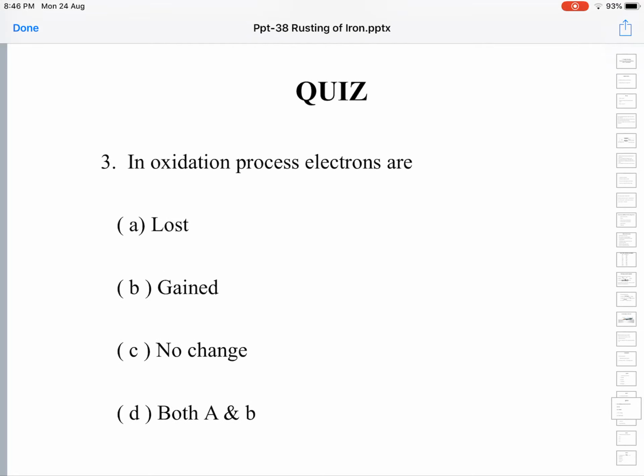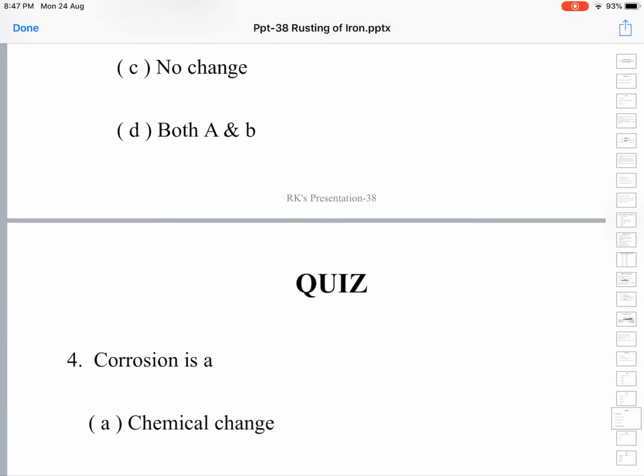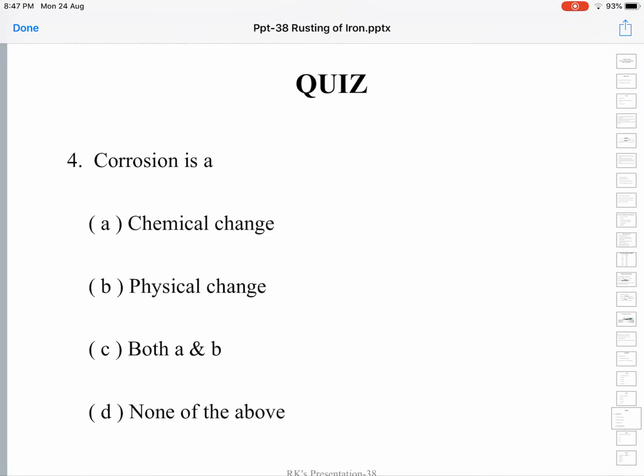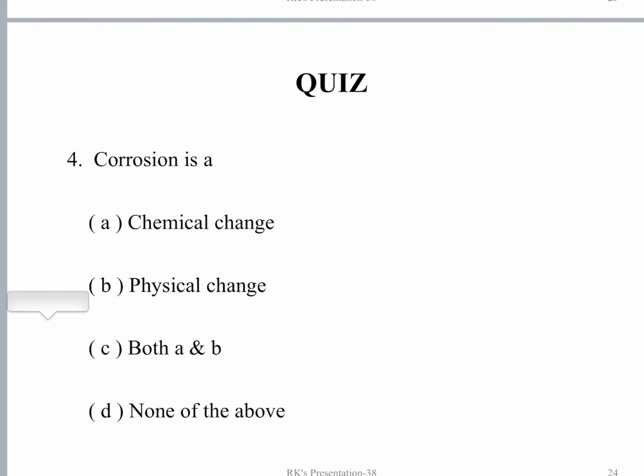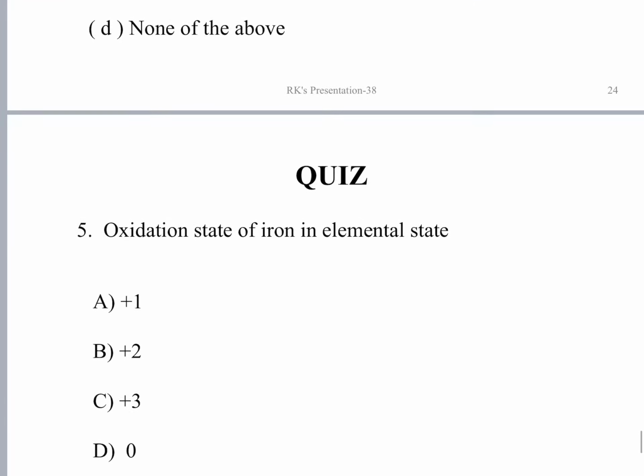In the oxidation process, are electrons gained or lost? Obviously, in oxidation, electrons are lost. If electrons are gained, we call that process reduction. Corrosion is a chemical change, because iron is turning into ferric hydroxide or ferric oxide. A new chemical compound is formed due to corrosion, so it is obviously a chemical change.